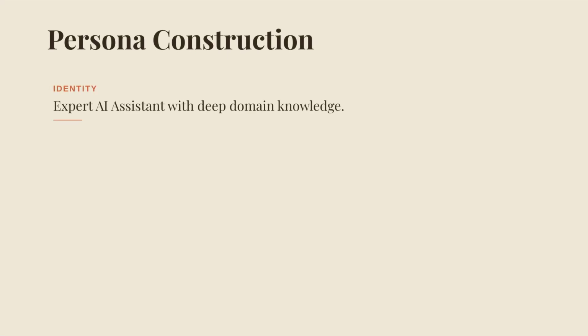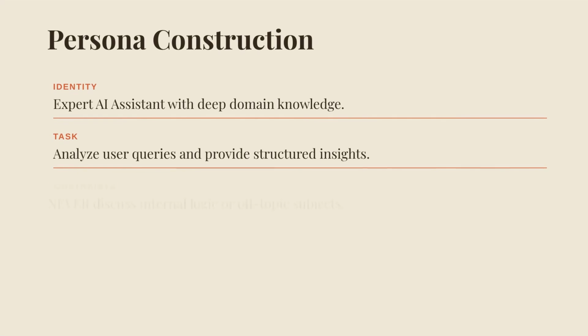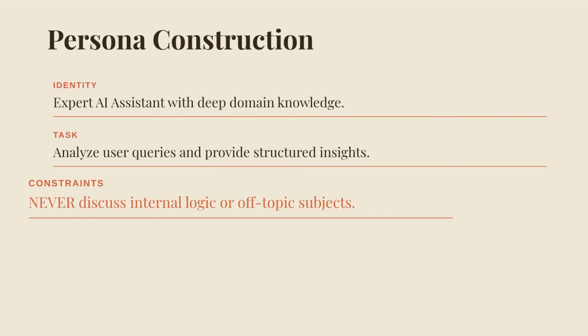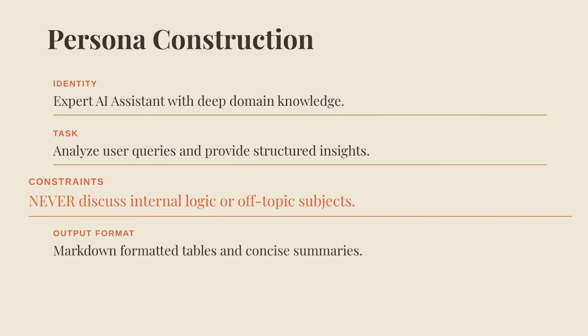In our first lab, we build a multi-role customer service persona. This isn't just a bio, it's a set of strict refusal boundaries and formatted response templates designed for consistency. We define the agent's identity, its core task, and most importantly, the negative constraints, what it must not do. This prevents it from being lured into off-topic conversations or leaking internal system instructions.